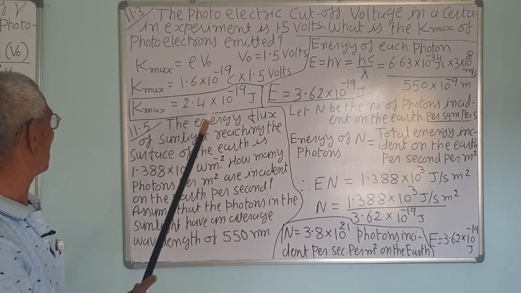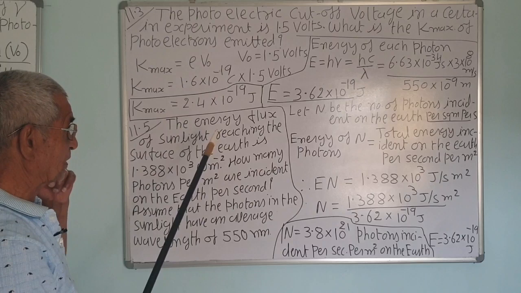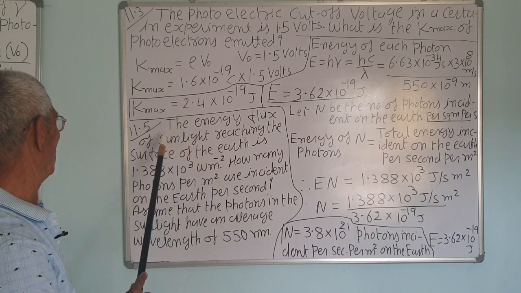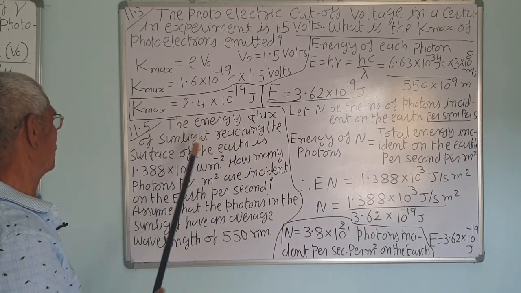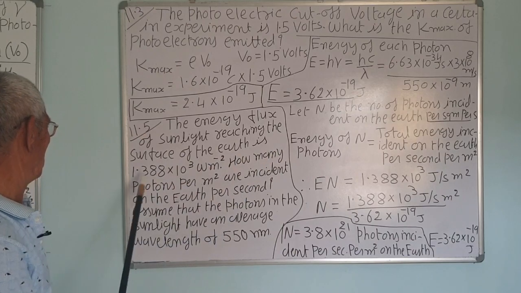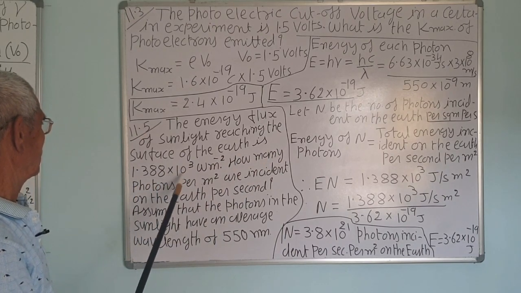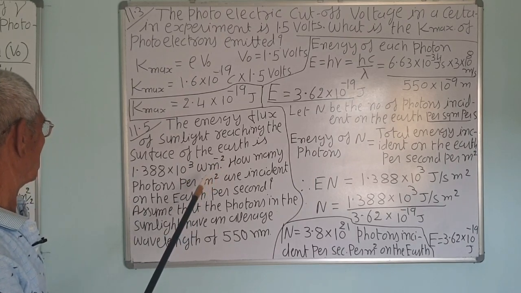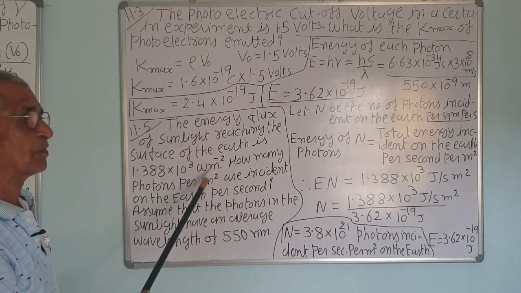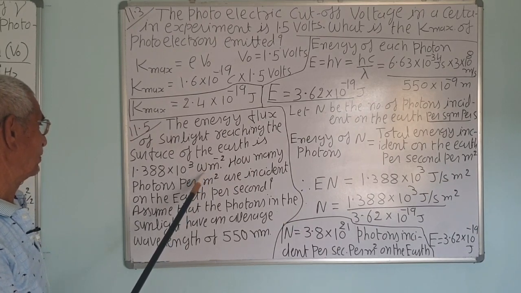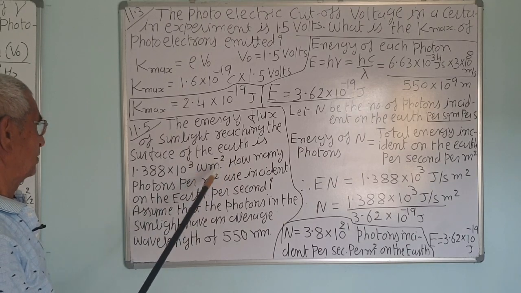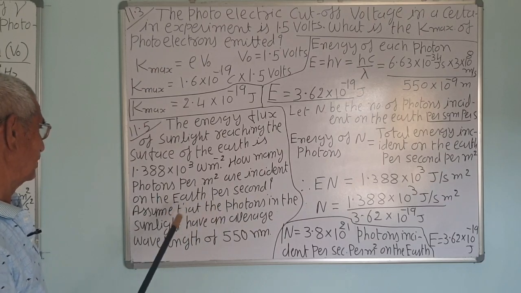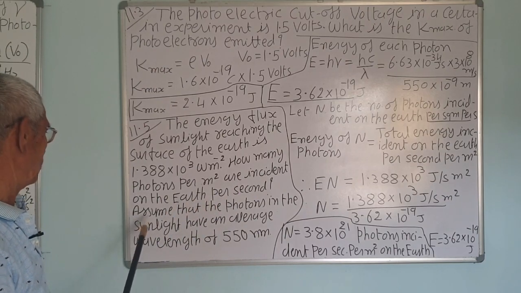Next example, example 5. Example number 4 we will take later on because it needs more space, and there is not much space on this board. The energy flux of sunlight reaching the surface of the earth is 1.388 into 10 to the power 3 watts per meter square, correct. So that is energy per second per meter square. What is the power? Power, that is energy per second, that is flux. How many photons per meter square are incident on the earth per second? This we have already seen in the solved numerical in the book.